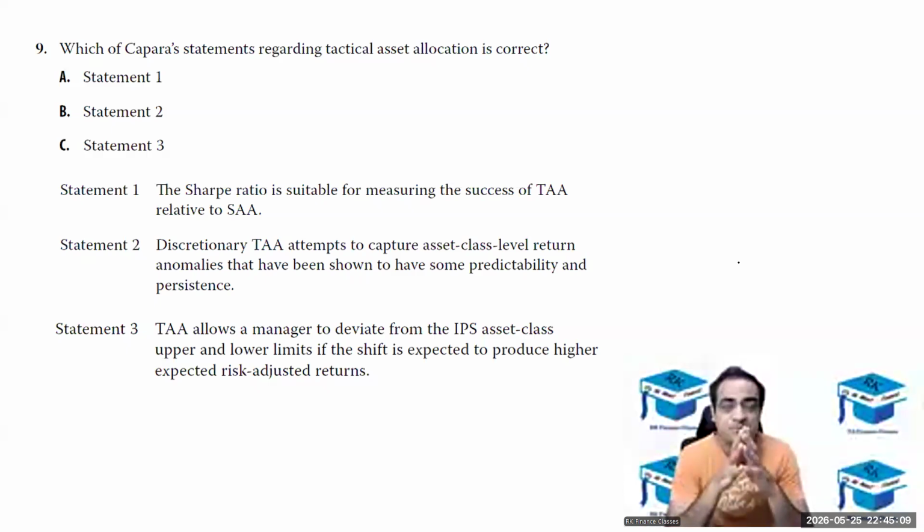Okay, question number 9. I think this is the third chapter on asset allocation, right? I think the total chapter number would be 5, the real world concerns chapter. Which of the statements regarding tactical asset allocation? What is tactical asset allocation?